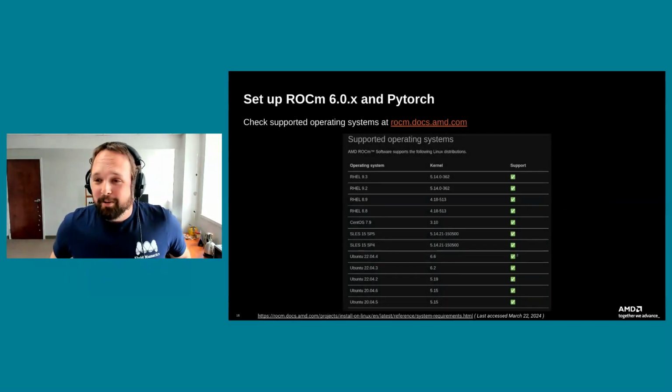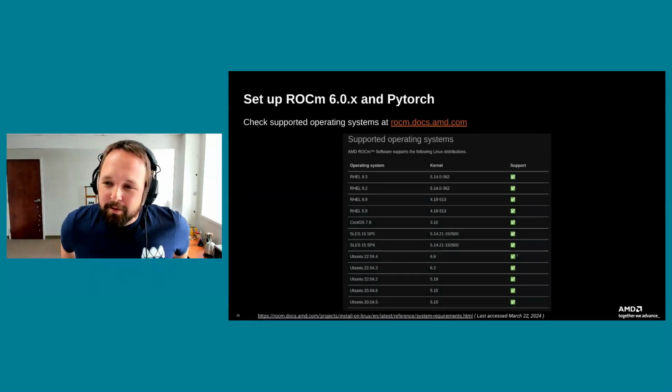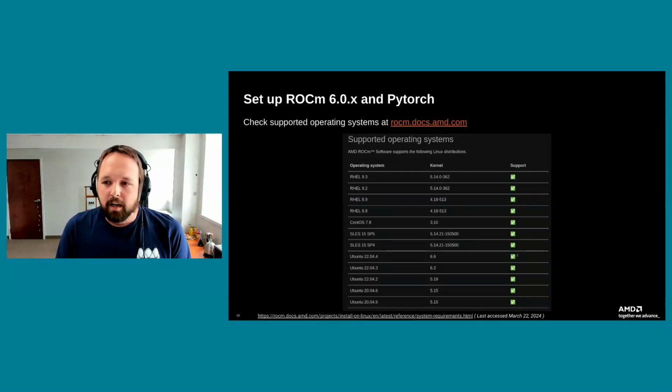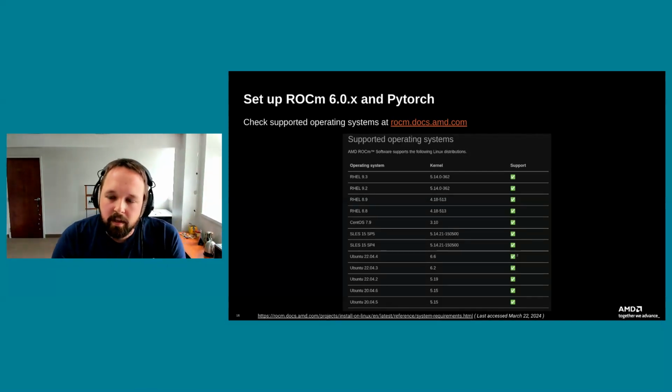No matter what you do, I highly recommend, before you get started, especially if you're setting up a system for the first time, definitely check the ROCm documentation. AMD has done a terrific job in the last year of stepping up their game with documentation and really starting to support a broader range of their GPUs and really documenting what things they're actually testing and what things they're not testing. So every time you hear me say the words supported, or AMD supports this operating system or this GPU, what it means is that AMD is actually testing for those operating systems, for those GPUs.